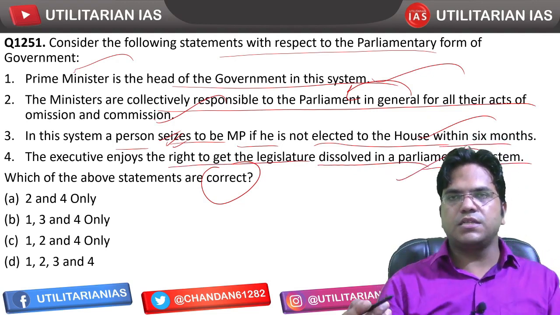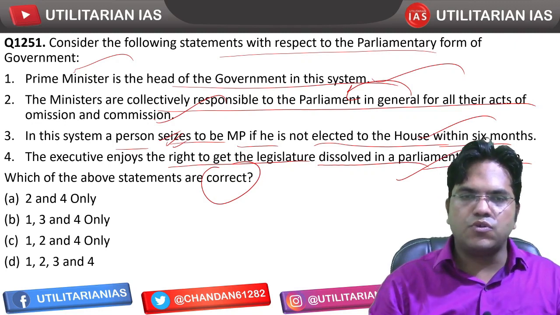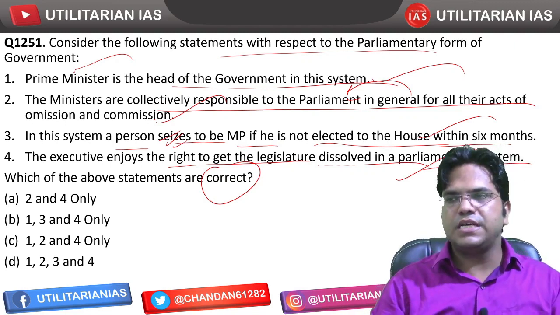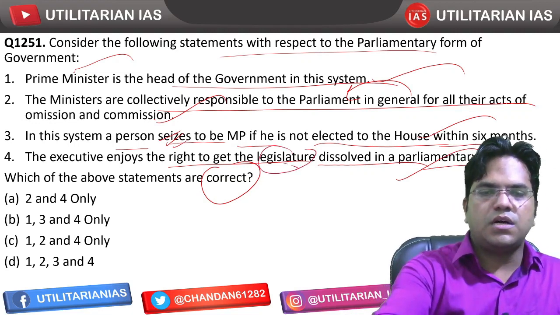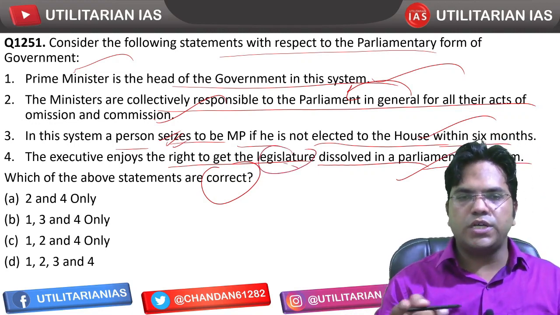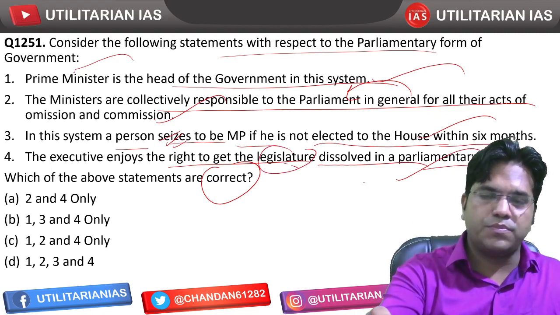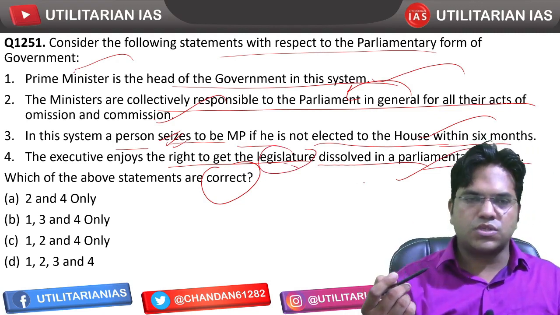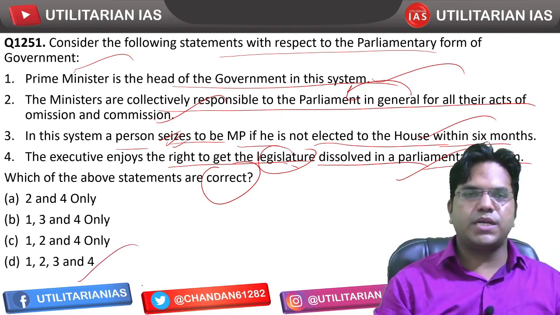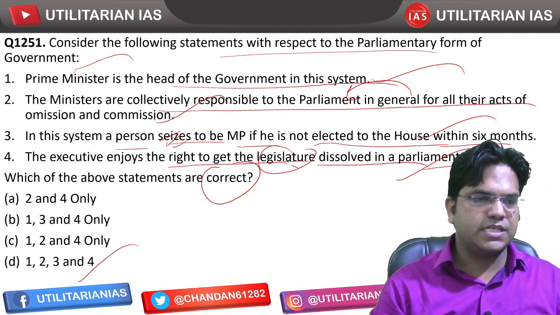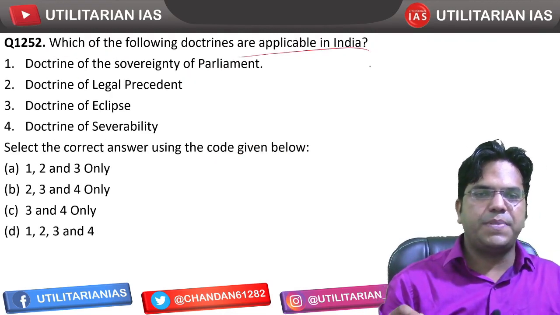So that's correct. The government at this moment is led by Prime Minister Modi, so he does have the power, because since he has a majority, he can ask the president at any given time to dissolve the Lok Sabha, and the president will have to dissolve the Lok Sabha at that moment because they have a majority. So all 4 statements happen to be correct regarding the parliamentary system, and hence D is going to be the right answer. Which of the following doctrines are applicable in India?